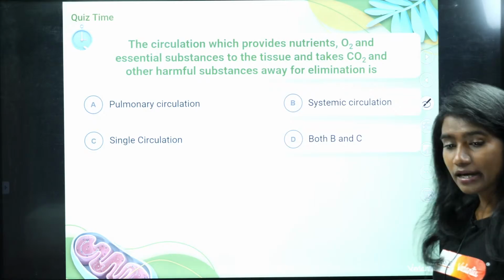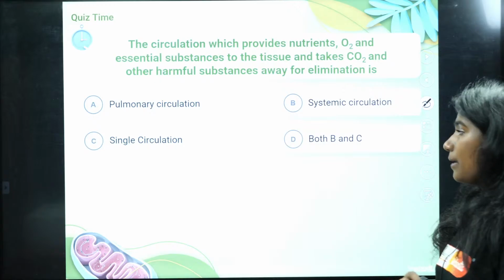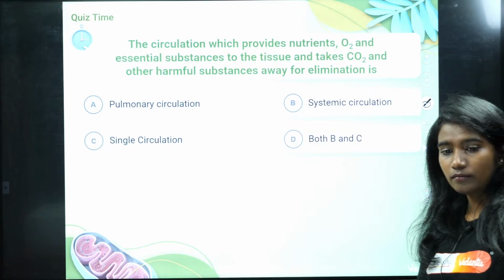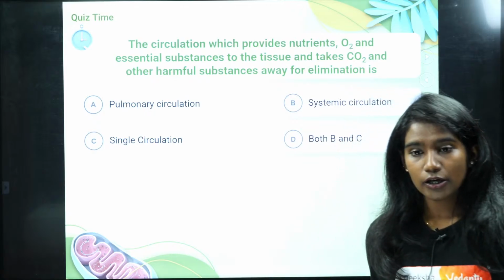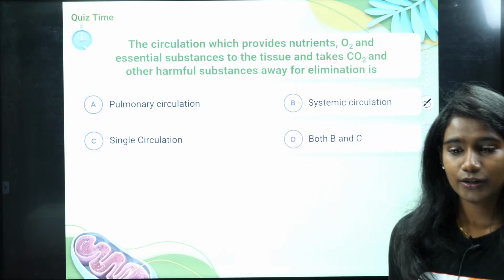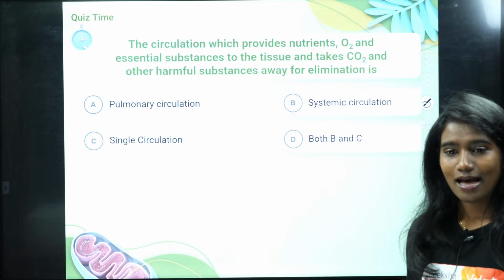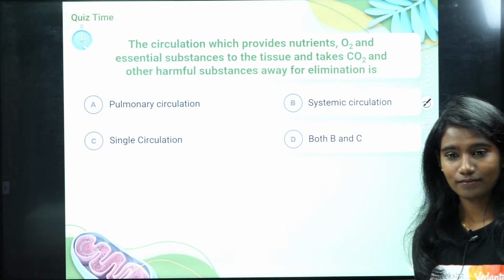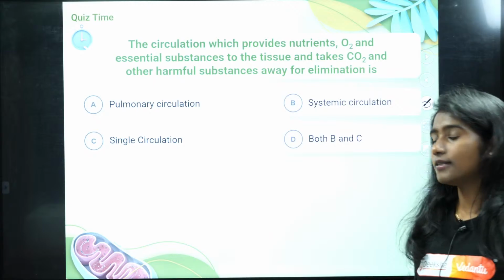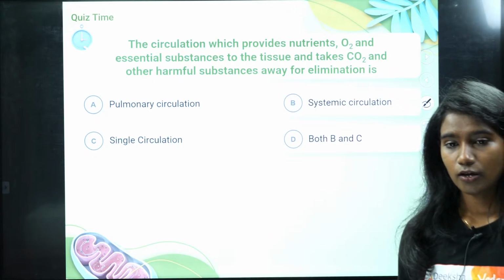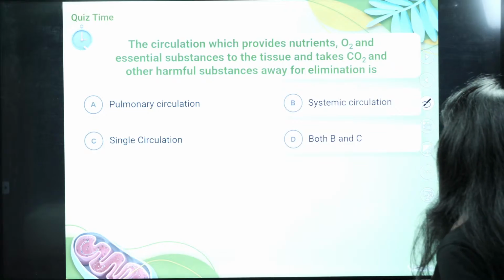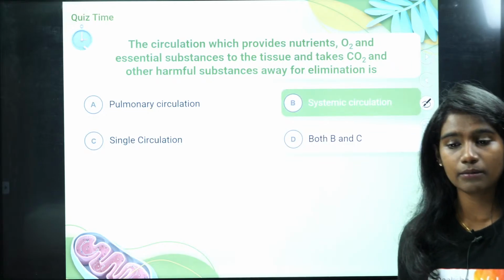Is it single circulation or both B and C? Think, I've explained, right? Is it pulmonary or systemic? No, no, no, it's not option D. It is option B, systemic circulation.